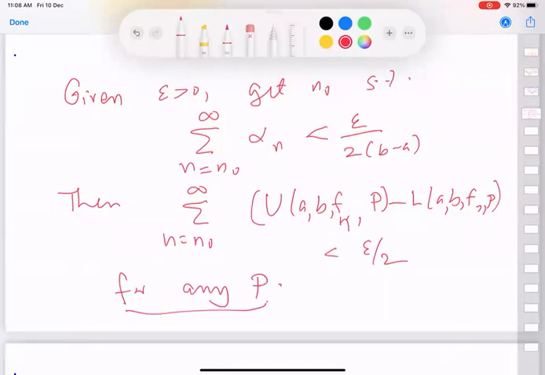Now, remember, in any such proofs involving epsilons and n and deltas and such things, the sequencing is the most important. Because if you don't do it properly, things are not going to work. So first choose epsilon. Given an epsilon, I will choose the n naught so that the alpha n's from n naught onwards are small enough. How much? We have now figured out how much we want to make it small. And then we have the upper and lower bounds for n naught onwards, their sum is less than epsilon by 2.